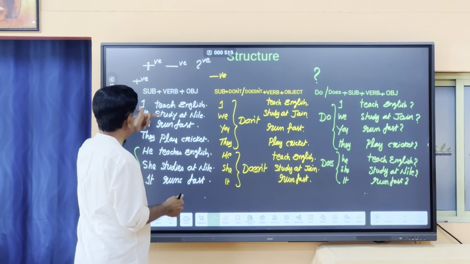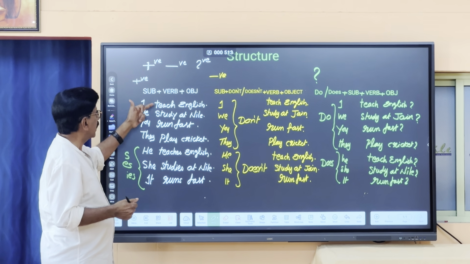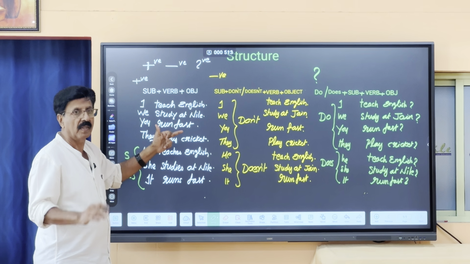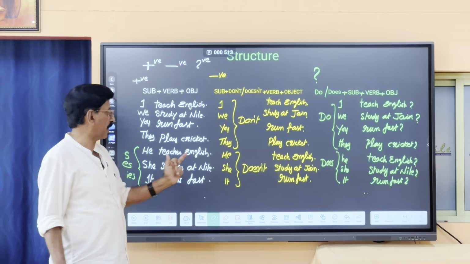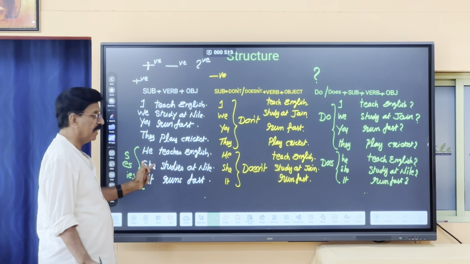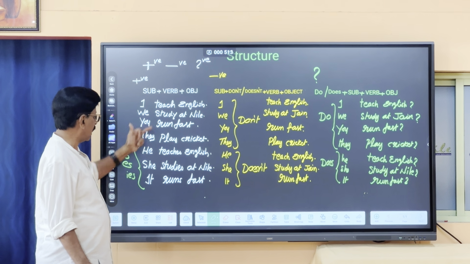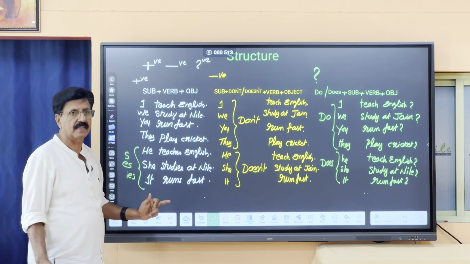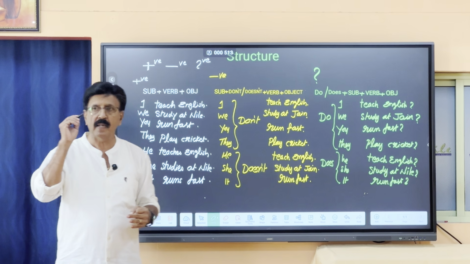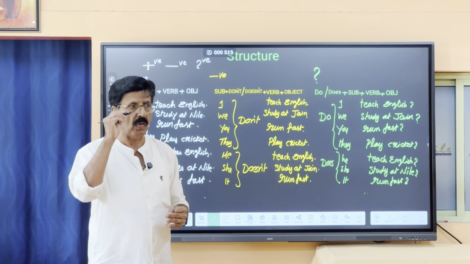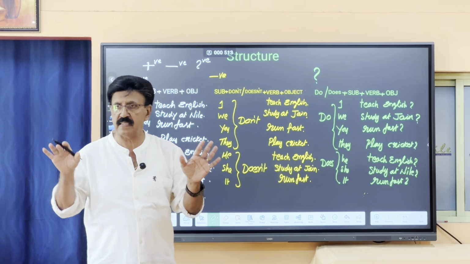Now the same verbs we have taken here. He teach English, you cannot say. He teaches English. You taken study here. She studies at Nile. Run, it runs fast. So for he, she, it, we are going to add s, es or ies. The positive sentence is clear.